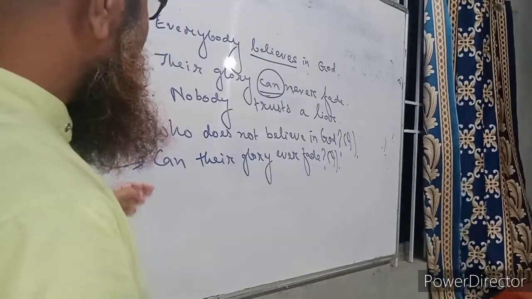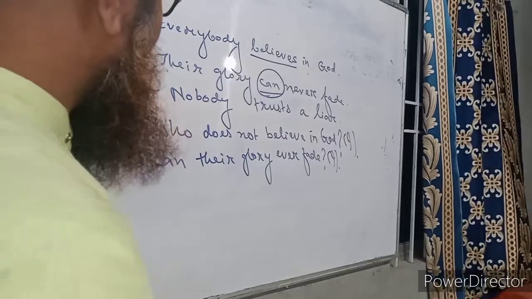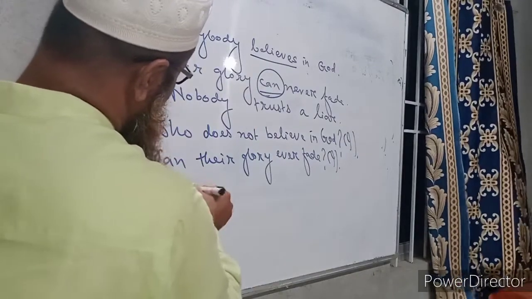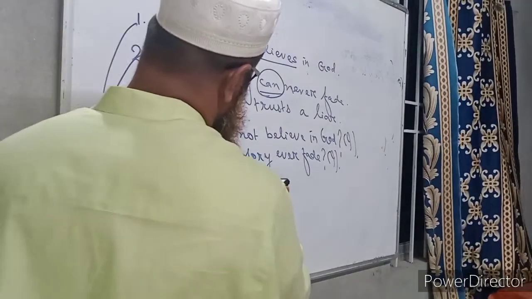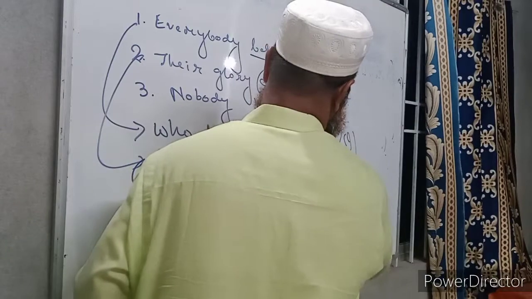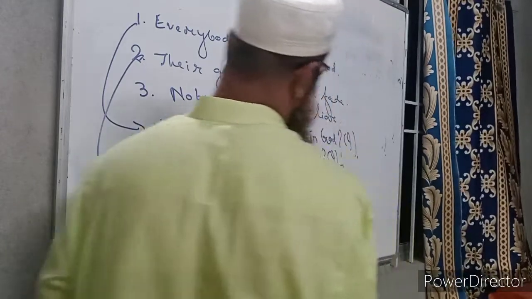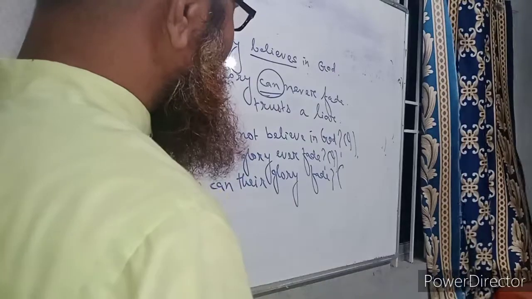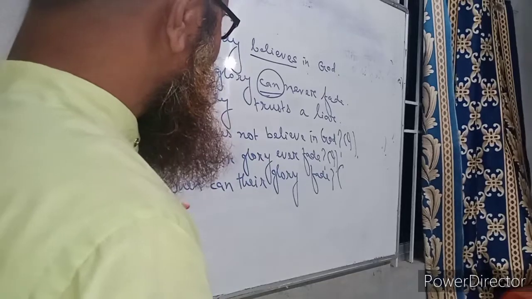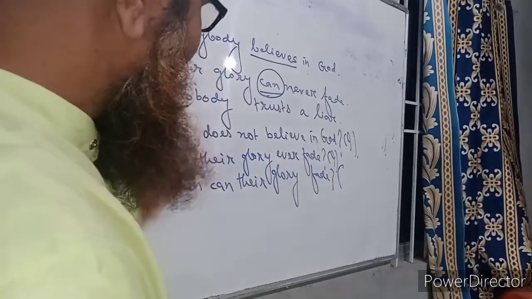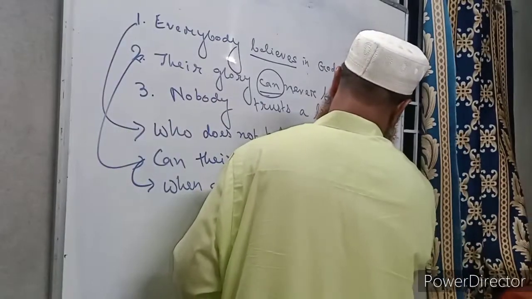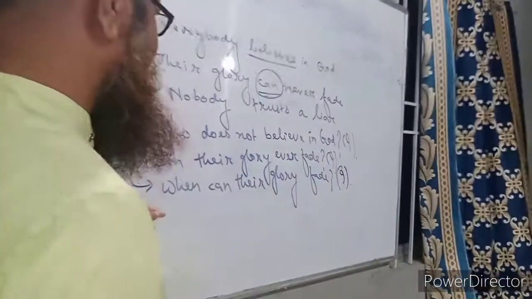That is a very good sentence and often found in grammar books. When can their glory fade? This is a very good line from the poem The Charge of the Light Brigade, written by Lord Tennyson, half a league onward. There in this poem, this sentence is written, when can their glory fade? That means their glory can never fade.